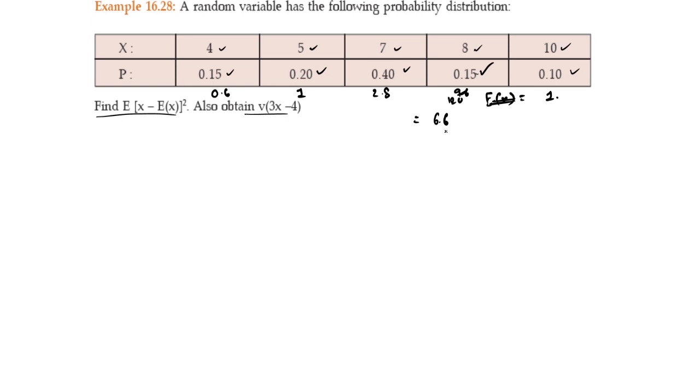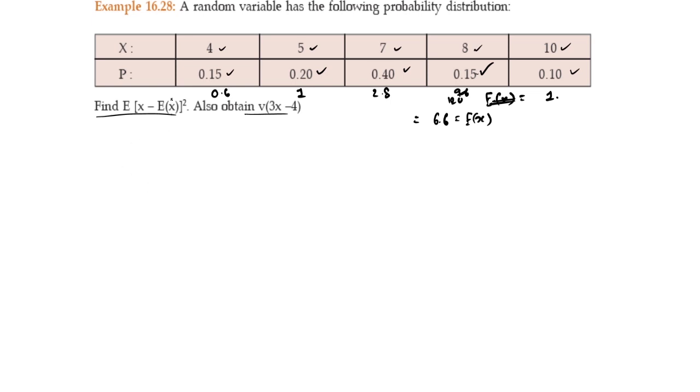So it is 0.6 plus 1 plus 2.8 plus 1.2 plus 1. Yes, it is 6.6. So expected value of x is 6.6.